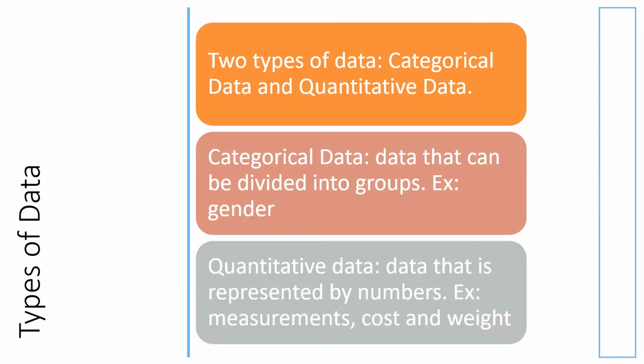When collecting data, there are two types of data: categorical data and quantitative data. Categorical data is data that is divided into groups, while quantitative data is data that is represented by numbers. An example of categorical data is gender. Examples of quantitative data are measurements, cost, and weight.